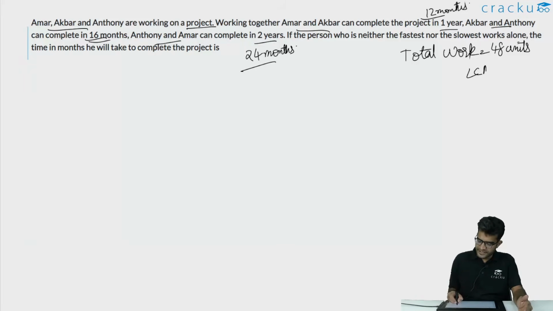We arrived at 48 because it is the LCM of 12, 16 and 24. And we are using 48 because that will make the calculations easy. We can assume this total work that needs to be done to be any number. But if it is the LCM, many of the calculations become easy and we'll arrive at the answer faster.